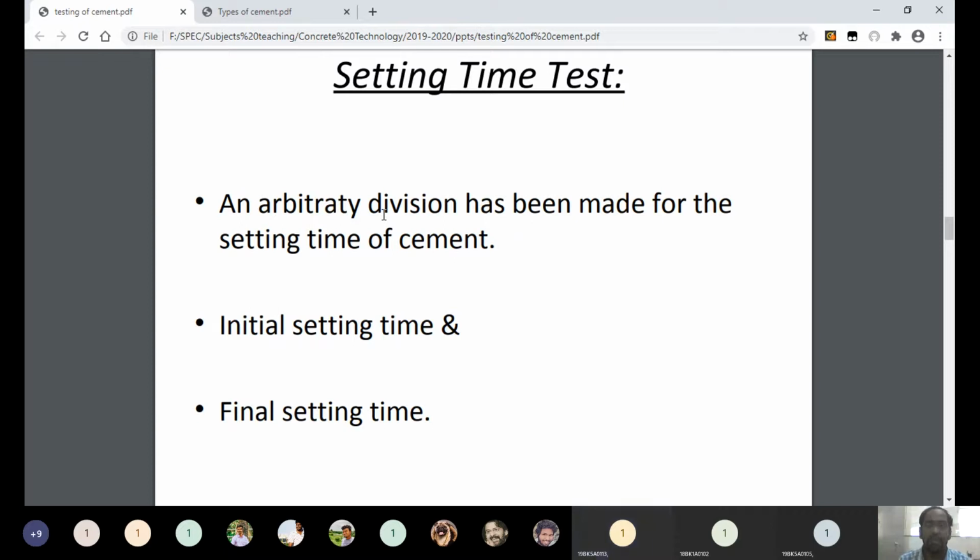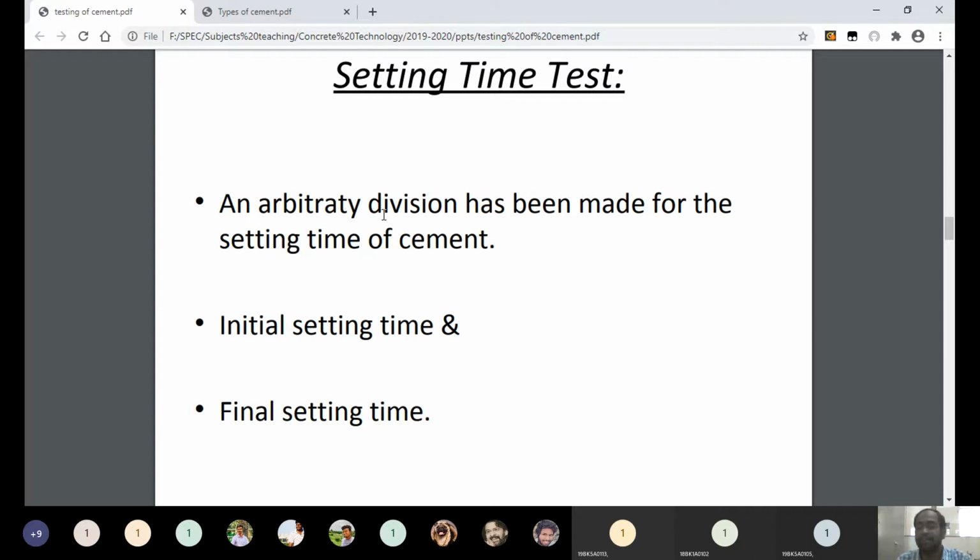Yeah, setting time of cement is the time elapsed between the moment when cement mixes with water to the moment when cement completely becomes hardened. Understand? So the time between these two moments is called setting time, and it is divided into two types: initial setting time and final setting time.